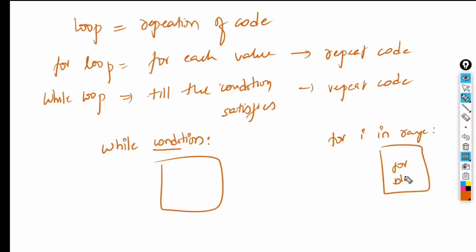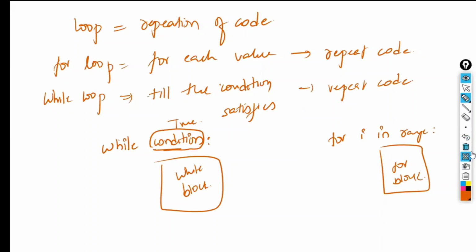This is called the while block because it is under the while. We execute this block till the condition is satisfied, meaning the answer is true. When the answer converts to false, we stop the while block. Till then, we continue.